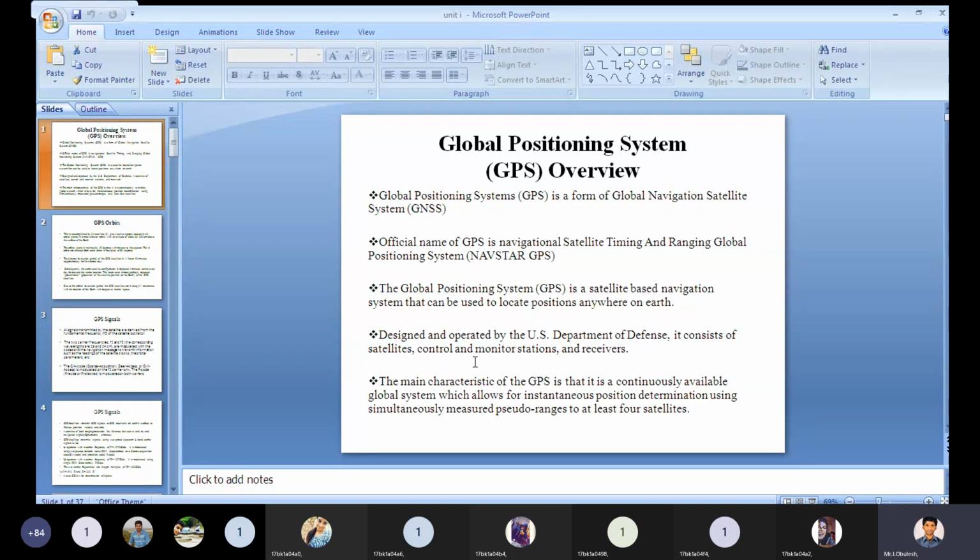After that we have GPS, Global Positioning System. So the official name of GPS is Navstar GPS.